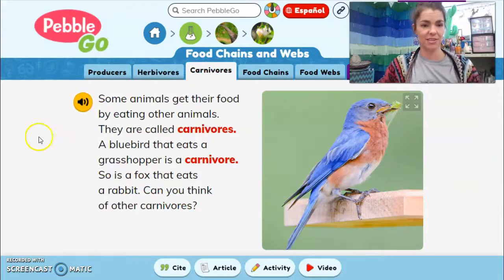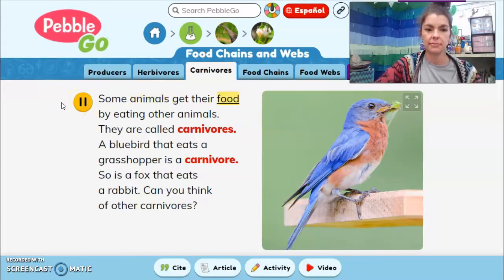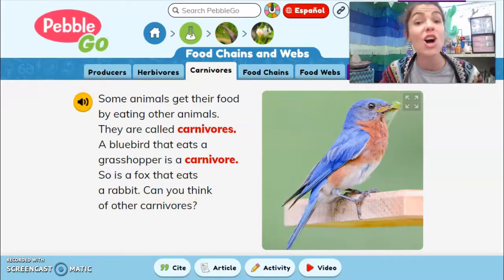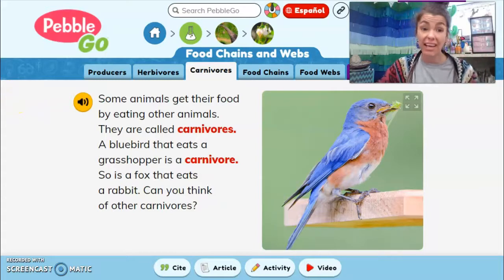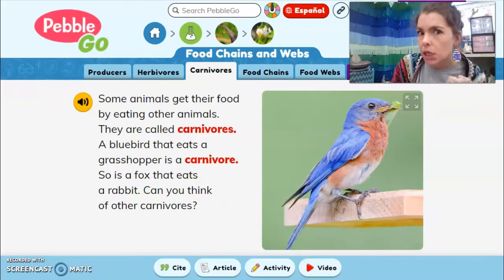Carnivores. What are those? Some animals get their food by eating other animals. They are called carnivores. A bluebird that eats a grasshopper is a carnivore. So is a fox that eats a rabbit. Can you think of other carnivores? All right, a carnivore likes to eat what? Not plants. Meat or other animals. Do you eat other animals?